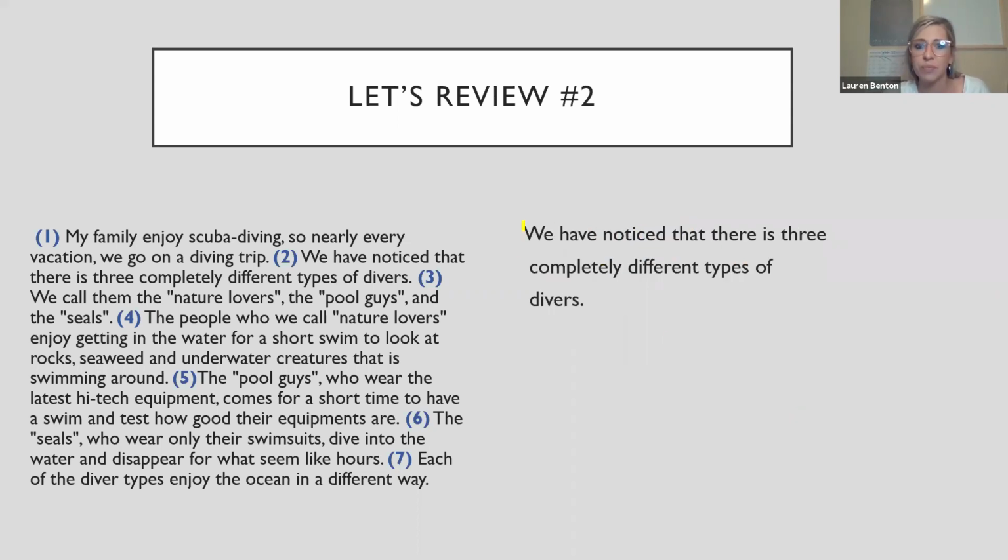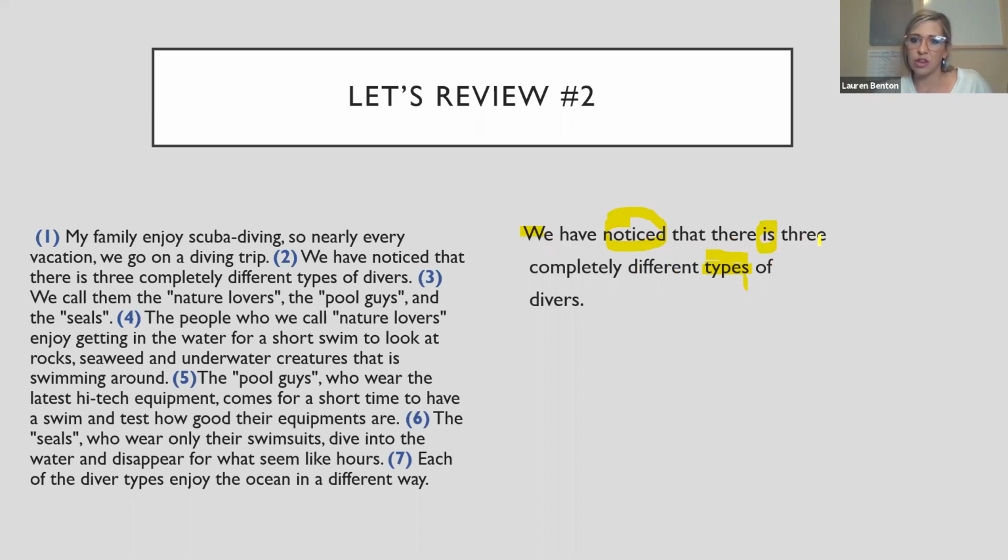Let's look at sentence 2. We have noticed, verb, that there is 3 completely different types of divers. Oops, that's the noun. So we have noticed, that's normal.